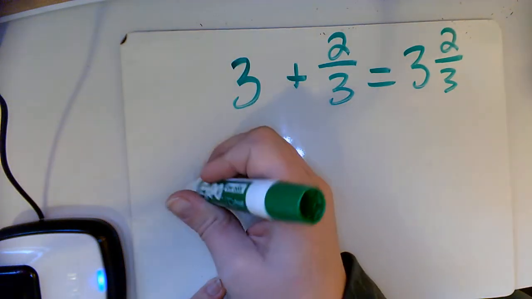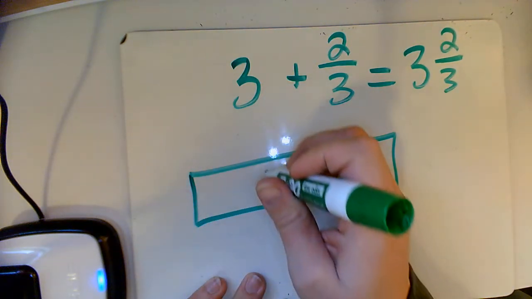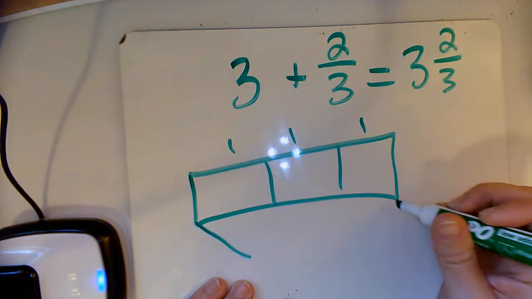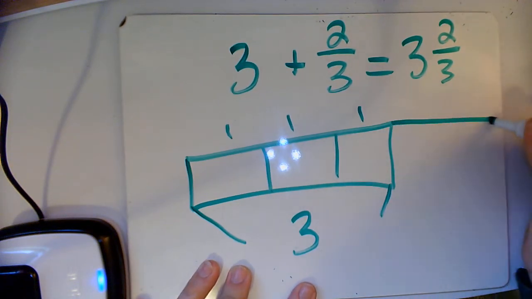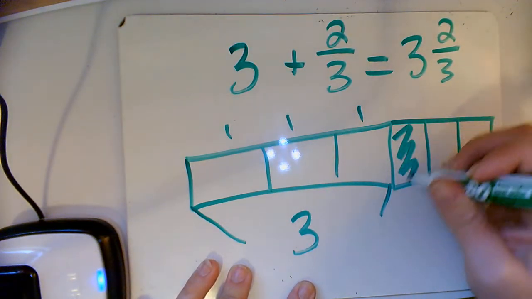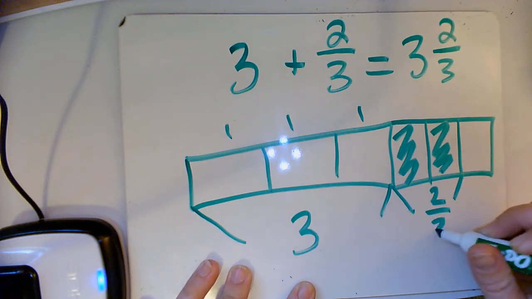tape diagram, I could show here, each of these are worth 1. So this is my 3, and I'm going to add 2/3. There's my 2/3.